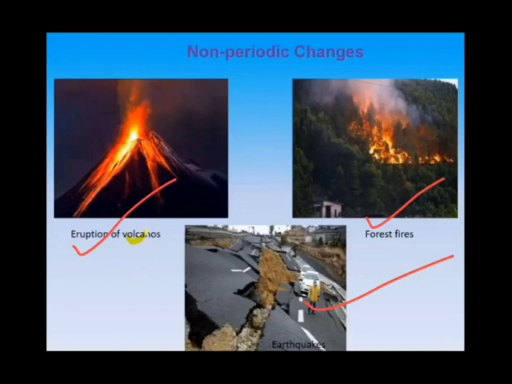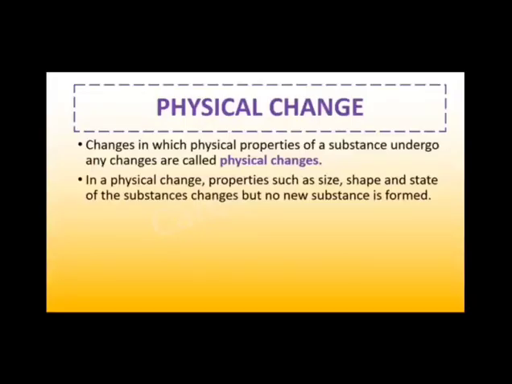Now the next type of changes are physical change and chemical change. Physical changes: changes in which the physical properties of a substance undergo any changes are called physical changes.